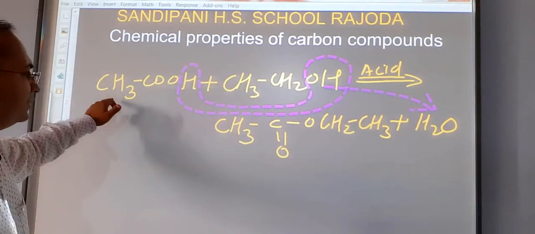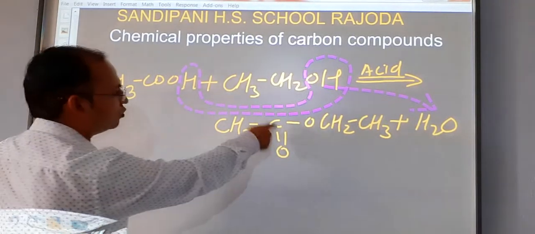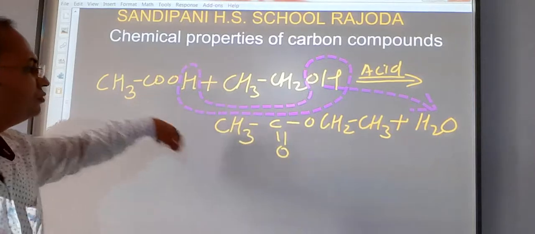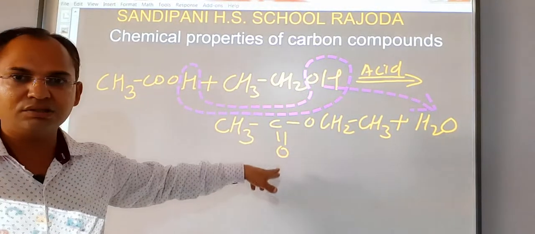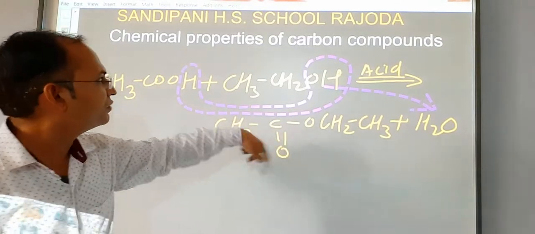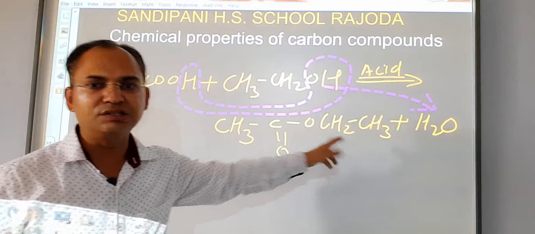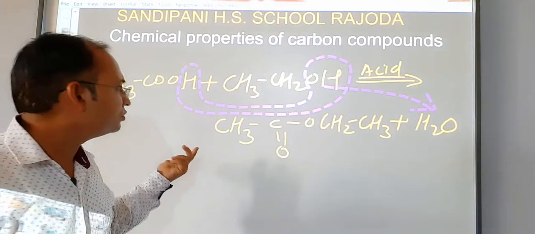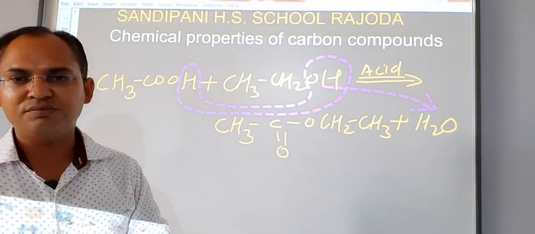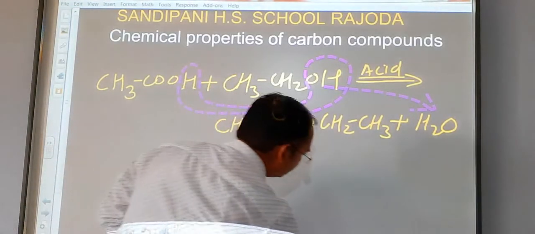And here CH3COO, this is CH2 and CH3. This is ester, which is a sweet smelling agent, produces sweet smell. So we call it ester.